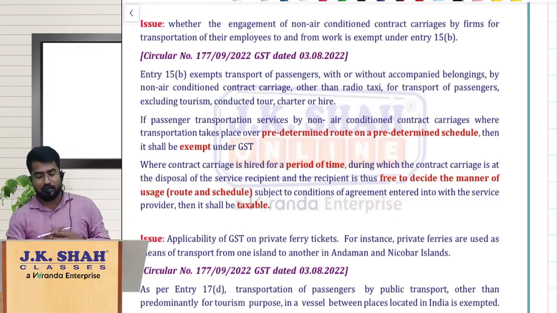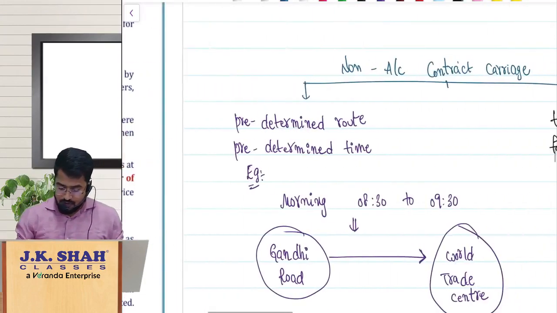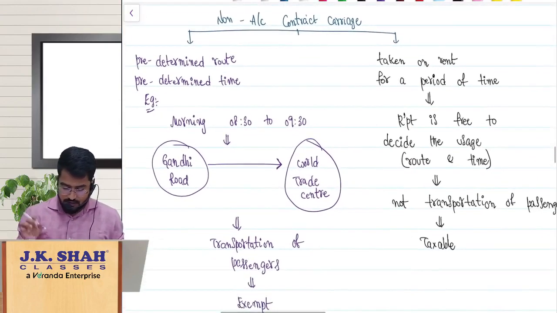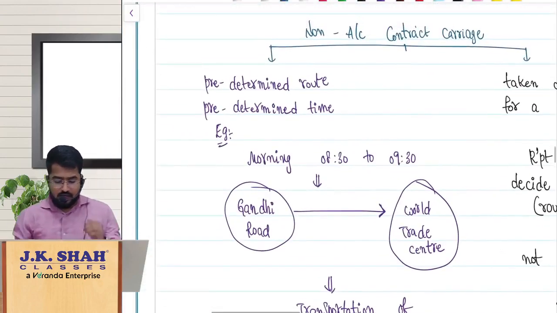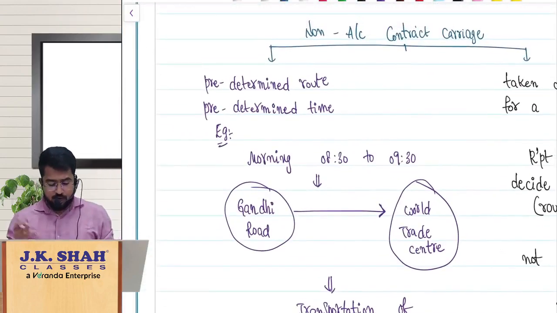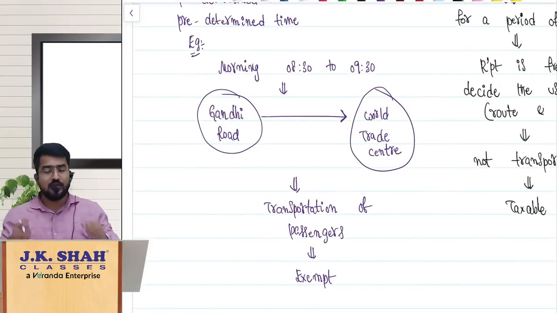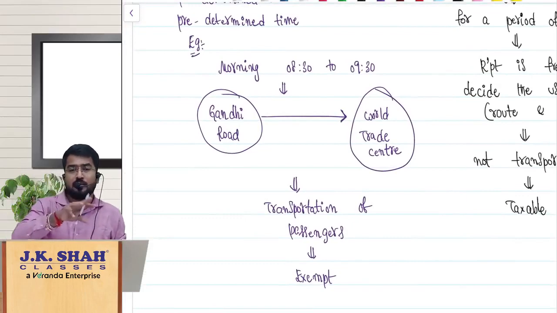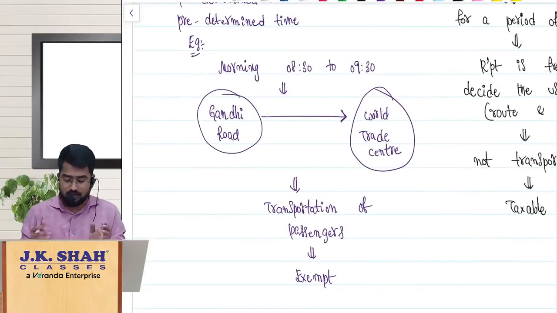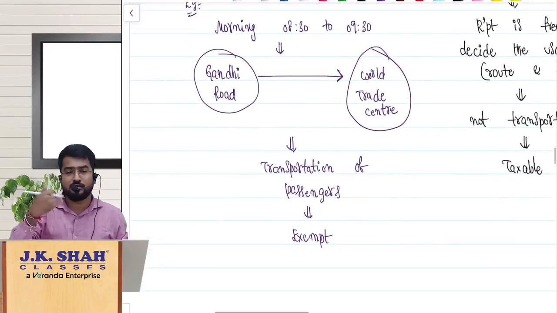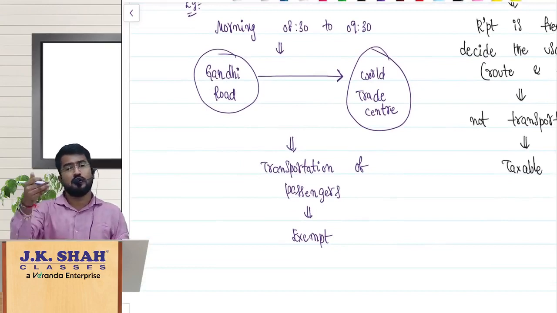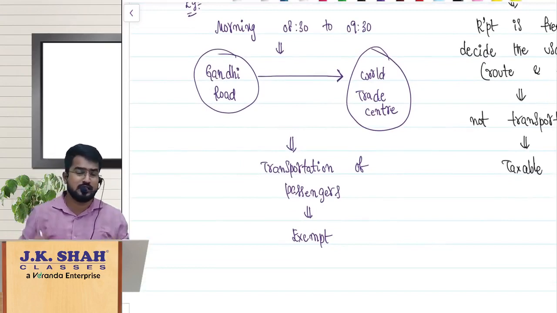The point here is, whether it is already a predetermined route and predetermined time. For example, from morning 8:30 to 9:30, from Gandhi Road to the World Trade Center, you are transporting the employees. That is the contract. Then it is nothing but transportation of passenger services from that fellow. If it is non-AC contract carriage, it is exempt.